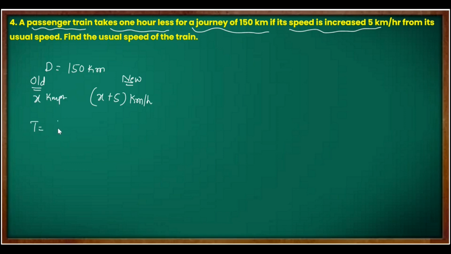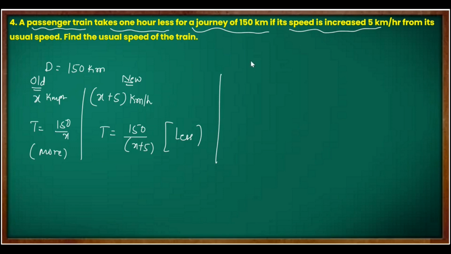Then what will be the old time? 150 by x. It was taking this much time. Now the new time, when the speed increases, it takes less time, right? So t is equal to 150 by x plus 5. This is a lesser time because speed increased. If you increase the speed of your bike, then you'll reach sooner, meaning you are taking less time, and the other time is more time.